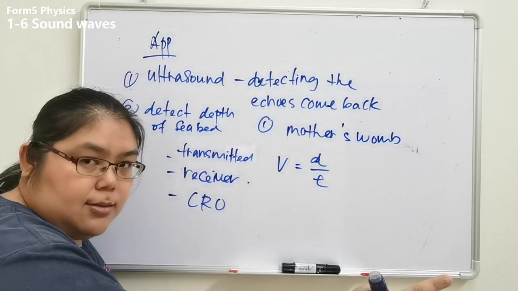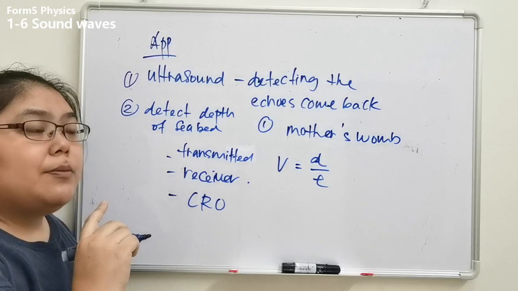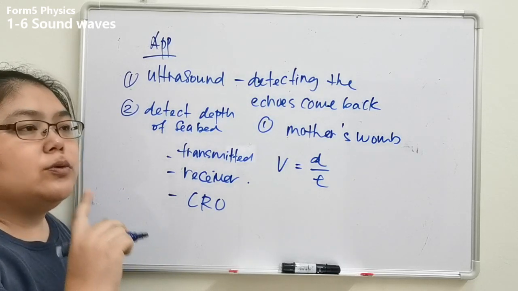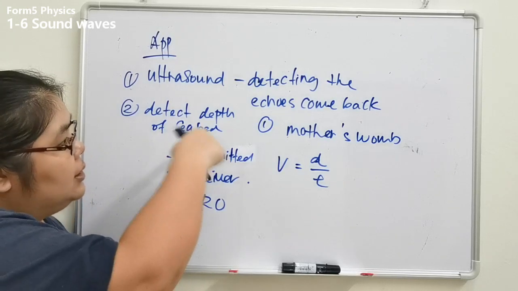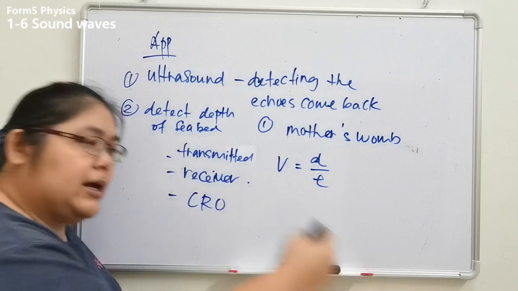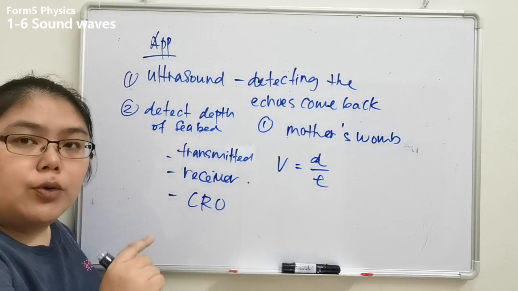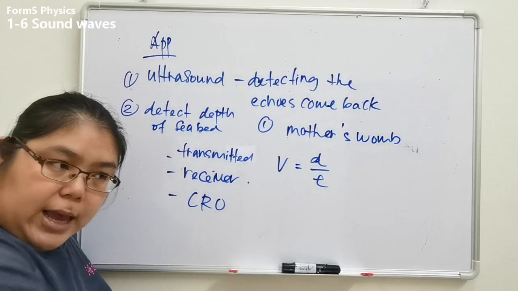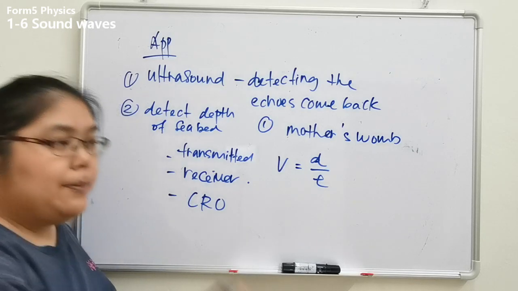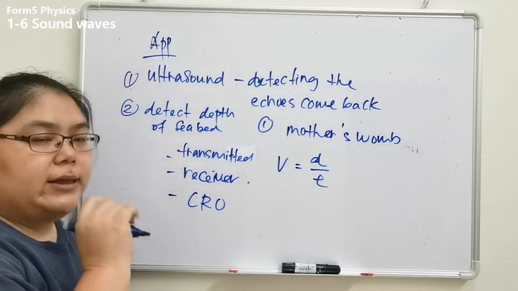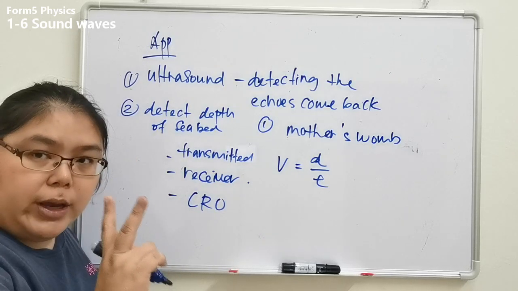You send, then it comes back. The time taken that you get from the ship, detecting the seabed and coming back, is already two-way. You connect it to the CRO, and the time taken is already two-way.